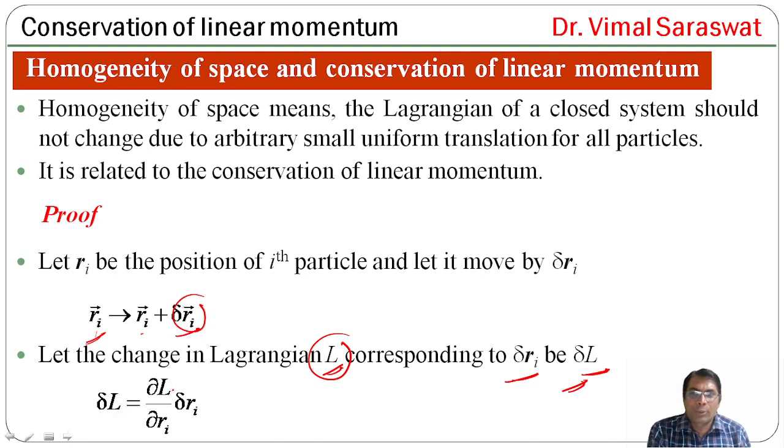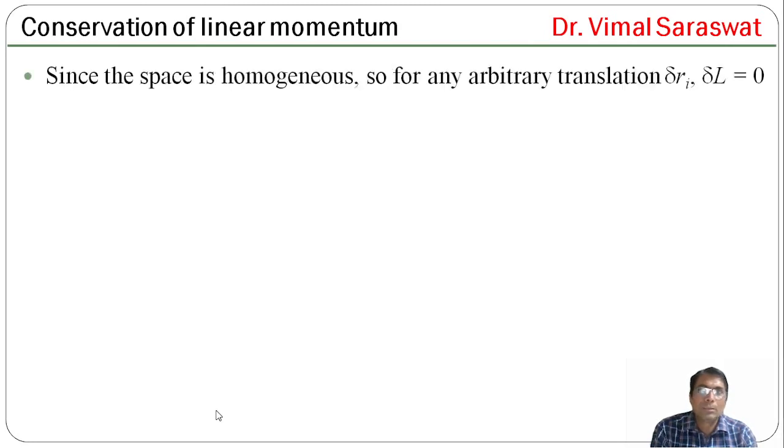And delta L equals del L by del Ri into delta Ri. Since the space is homogeneous, for any arbitrary translation delta Ri, L does not change, or delta L equals 0.